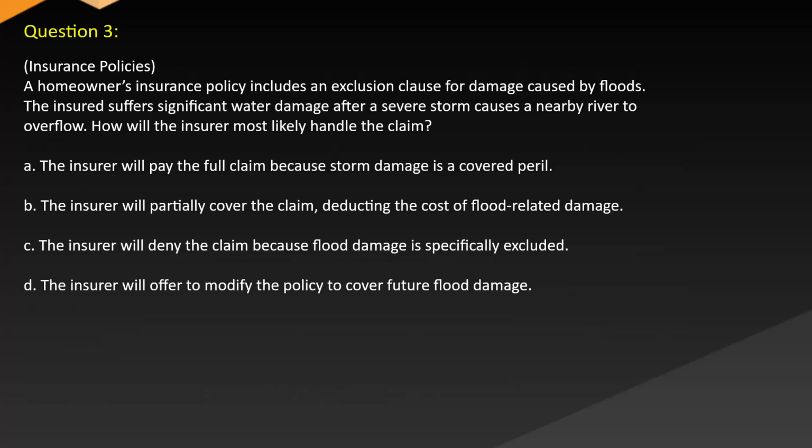Question 3. Insurance policies. A homeowner's insurance policy includes an exclusion clause for damage caused by floods. The insured suffers significant water damage after a severe storm causes a nearby river to overflow. How will the insurer most likely handle the claim? A. The insurer will pay the full claim because storm damage is a covered peril. B. The insurer will partially cover the claim, deducting the cost of flood-related damage. C. The insurer will deny the claim because flood damage is specifically excluded. D. The insurer will offer to modify the policy to cover future flood damage.